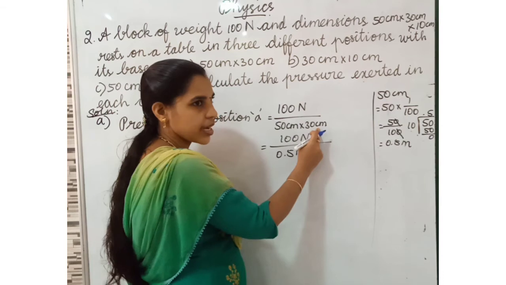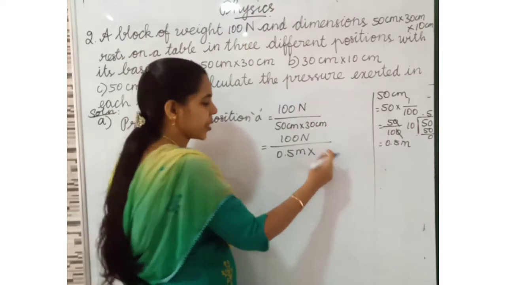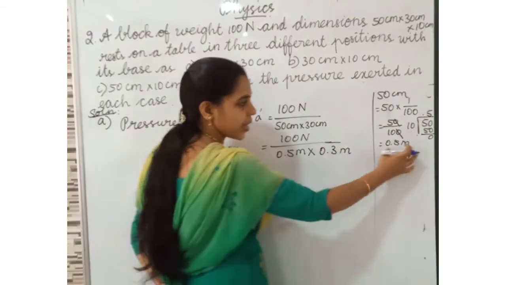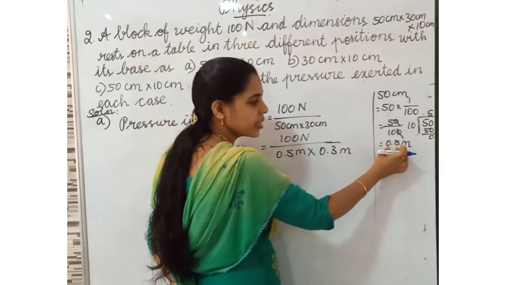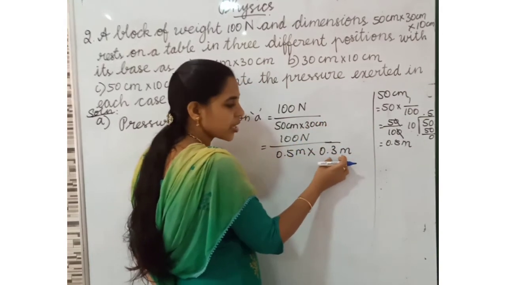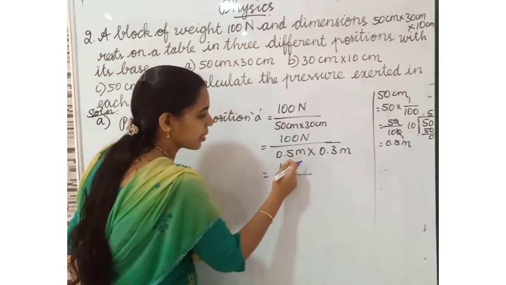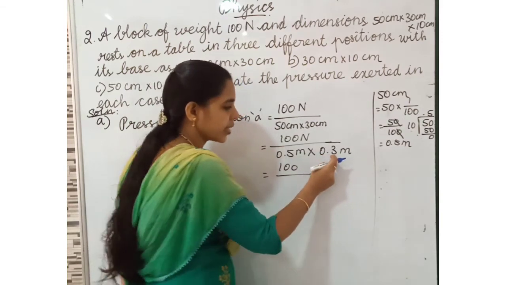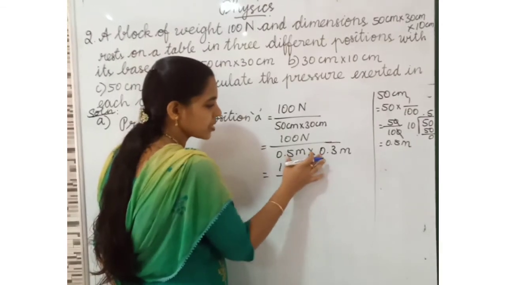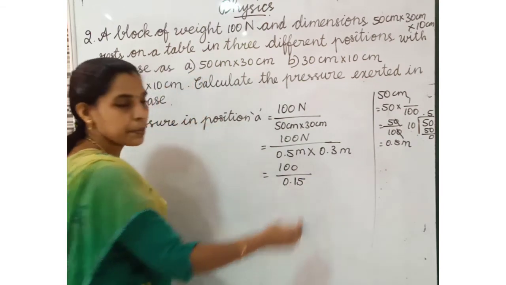When we convert 30 centimeter into meter, we get 0.3 meter. Like 50 centimeter became 0.5 meter, 30 centimeter becomes 0.3 meter. Next we multiply these numbers. 0.5 into 0.3, 3 fives are 15. After two numbers we have the decimal, so 0.15. That is 100 Newton divided by 0.15 meter square.